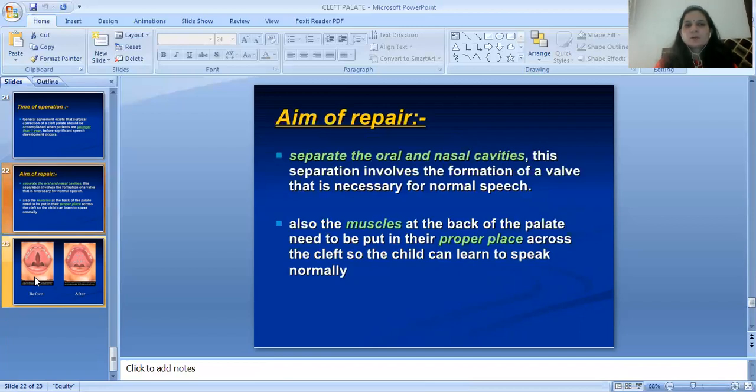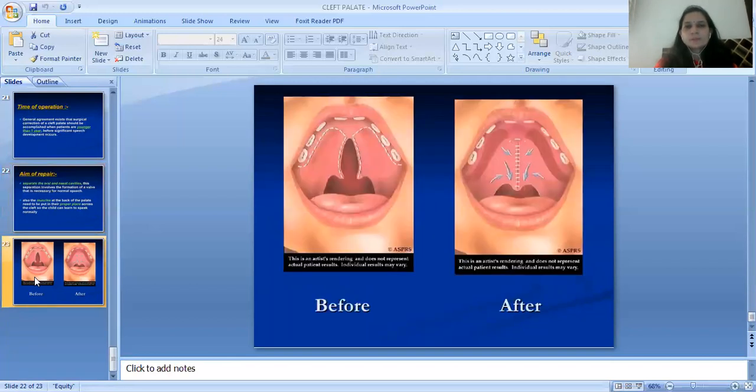The aim of repair is to separate the oral and nasal cavity. This separation involves the formation of a wall that is necessary for normal speech. Also, the muscles at the back of the palate need to be put in their proper place across the cleft so the child can learn to speak normally. There is an image of before surgery, and on the right side there is an image of after palate repair.